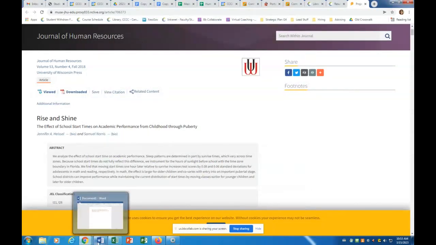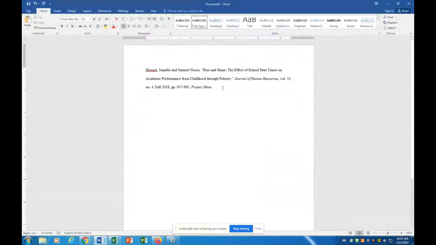Okay, so we get that in there. Bang. Last thing, when you create your works cited page for your research paper, when you create your annotated bibliography, you're going to need what we call a hanging indent, and you're going to need to alphabetize your sources. Right now, we're only working with one source, so I'm not alphabetizing anything. I'm really lazy.